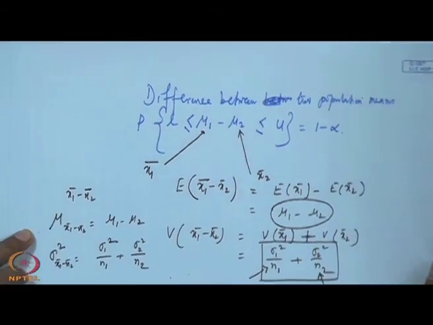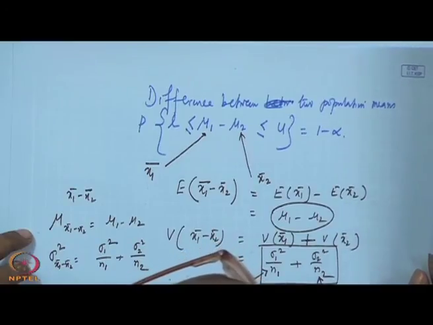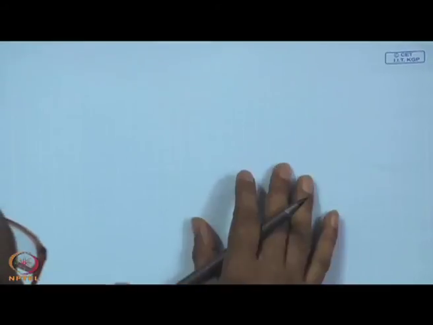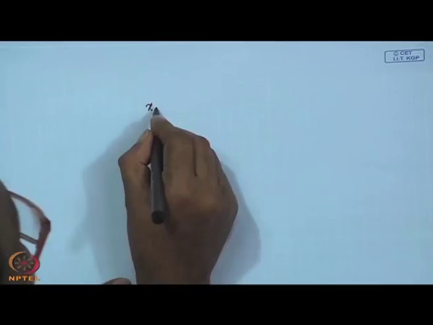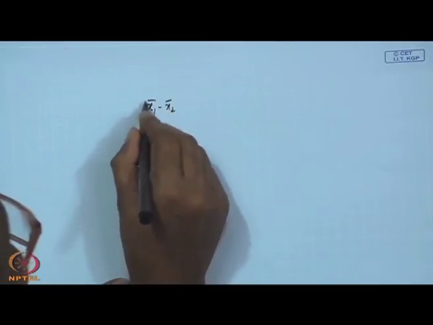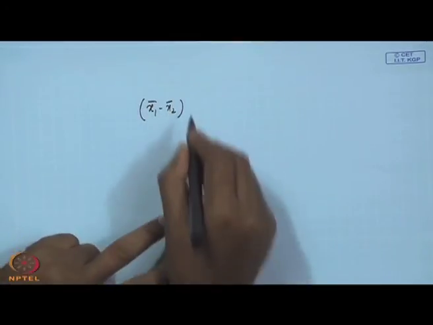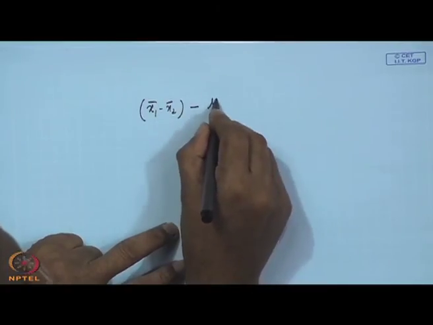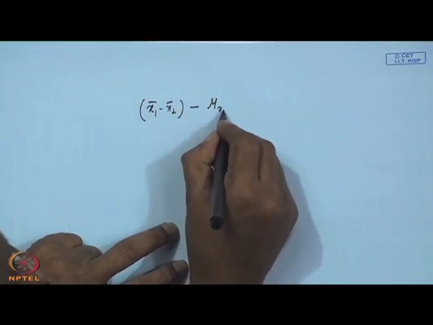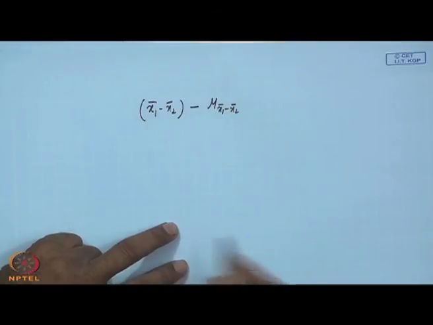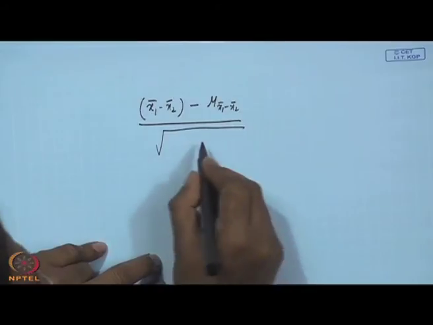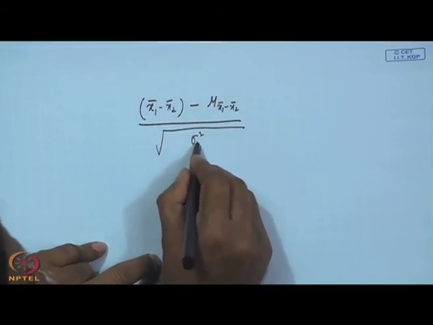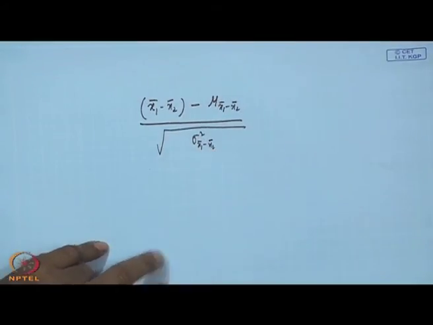Now, we rely on the central limit theorem. So we will create a variable. What is our random variable here? X 1 bar minus x 2 bar, minus its expected value, divided by the square root of its variance.